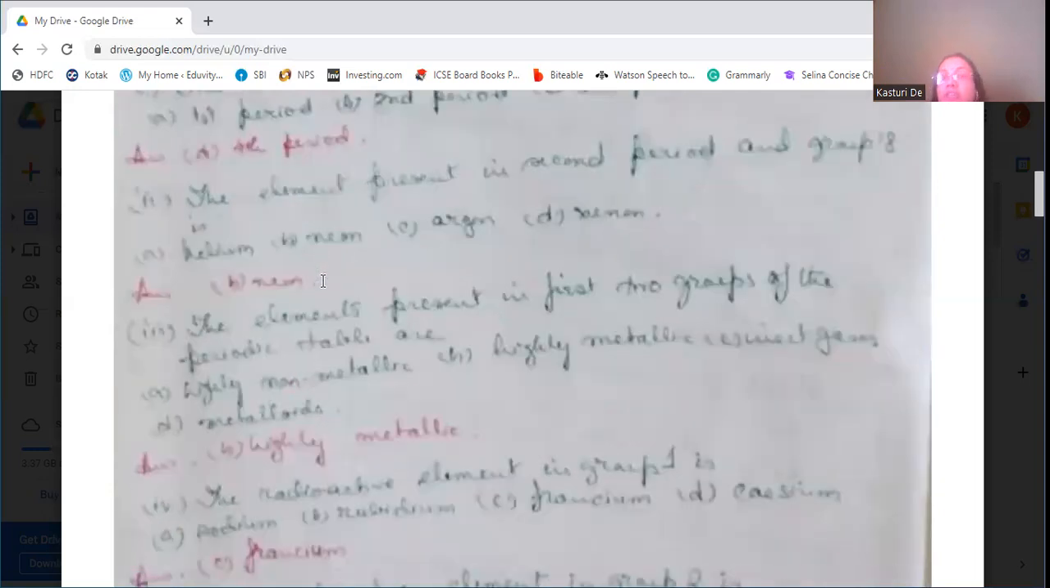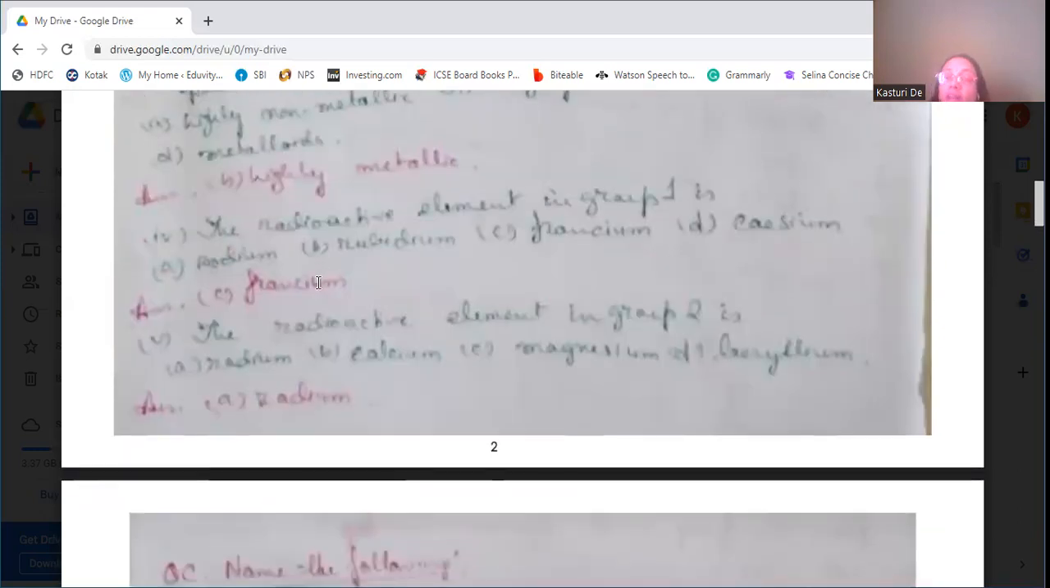Then the elements present in the first two groups of the periodic table are highly metallic in nature. First two groups: the first group is alkali metals and the second group is alkaline earth metals. So both of them are metals. Then the radioactive element in group 1 is francium. The radioactive element in group 2 is radium.